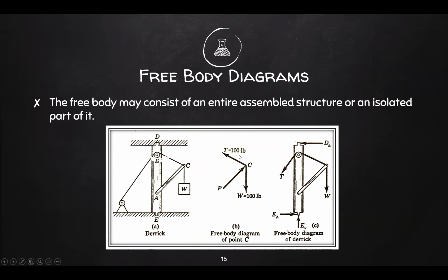Now we can also take a part of your derrick to create a free body diagram. In this case, they took this mast and this pole, or this column and this pole. Take note, in creating free body diagrams, we consider reactions at supports most of the time. For this derrick, the supports are as follows: we have one at the top and one at the bottom. Since we're only considering this portion, our supports are top and bottom.